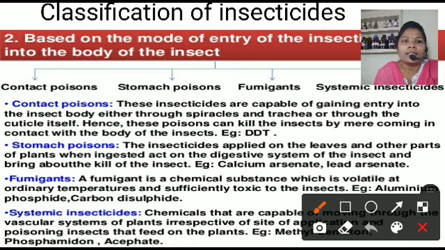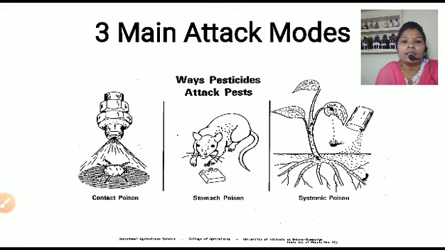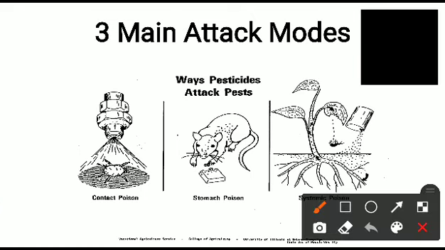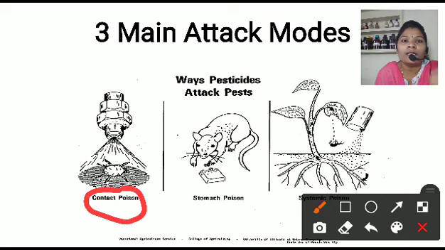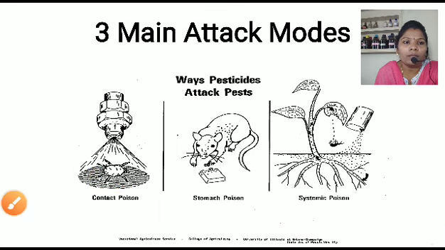Here, last time we learned the direct poisoning. This is the contact poison. That means this spray, these chemicals, directly contact this pest. This is the pest. The chemical enters the body of the pest in different ways. This is called direct contact poisoning.